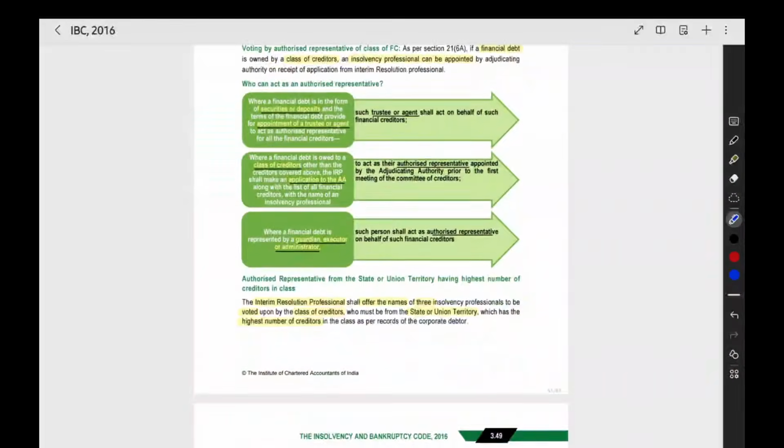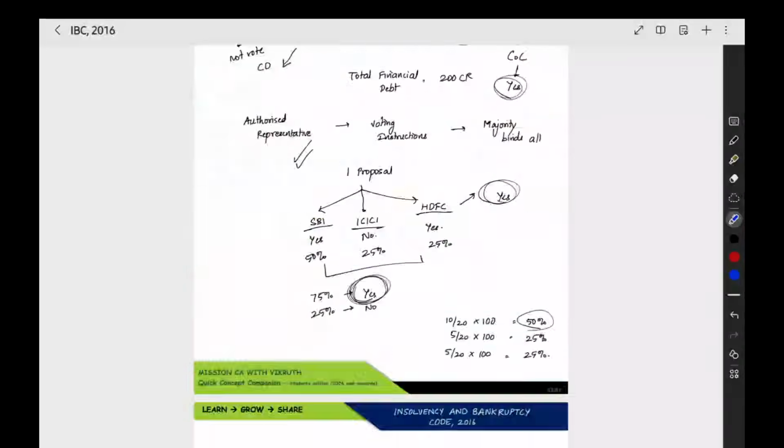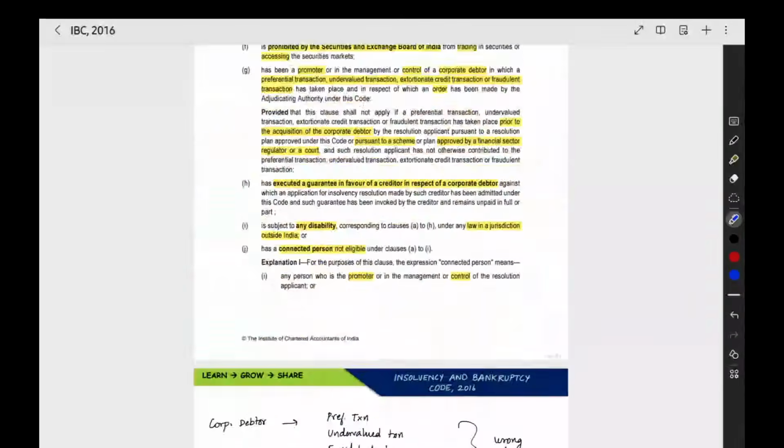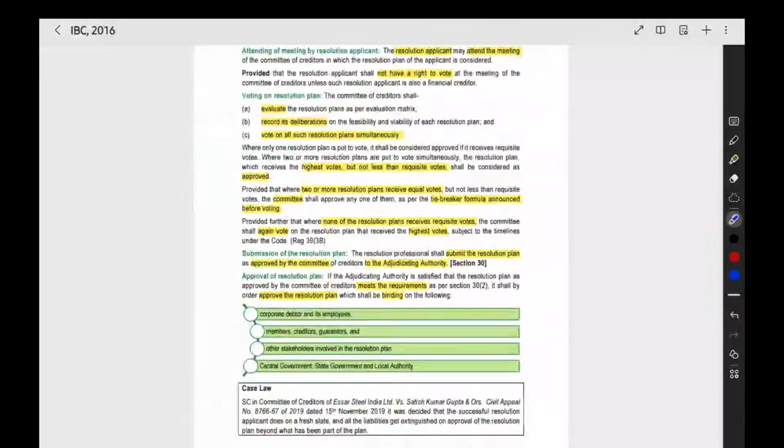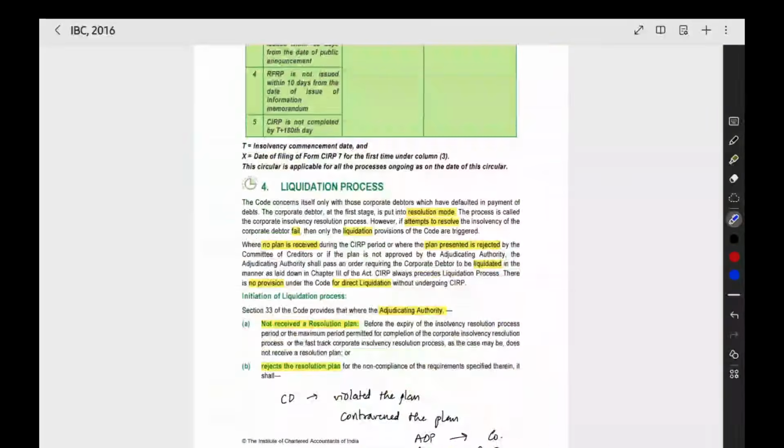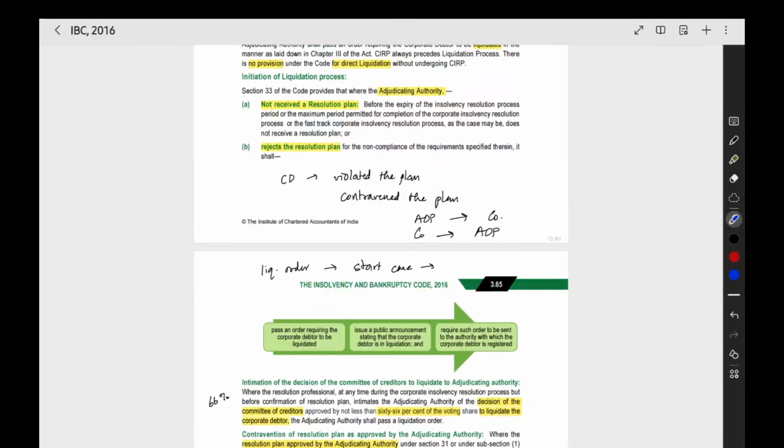The other things we saw properly. There is no point skipped after this. We have covered everything. That's all about the IBC. We have completed each and every point. That's why it took a lot of time.